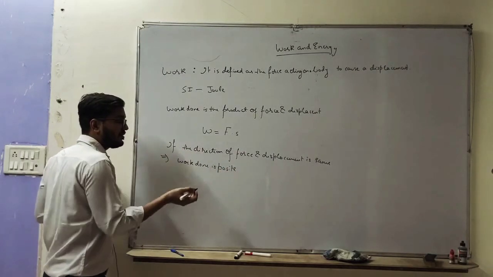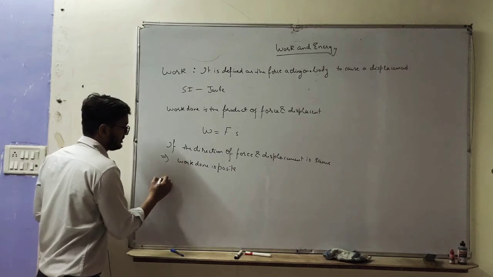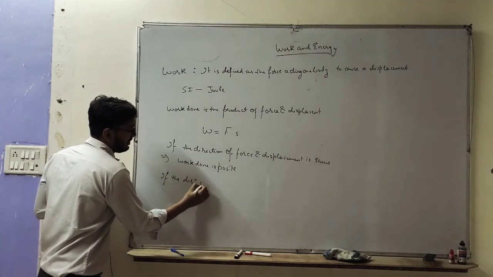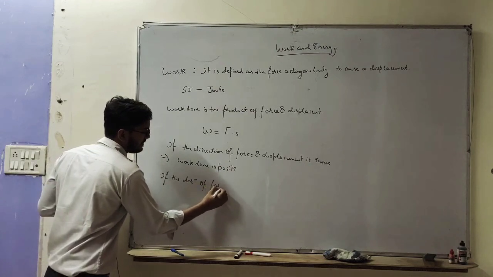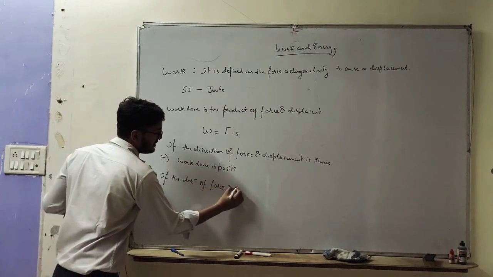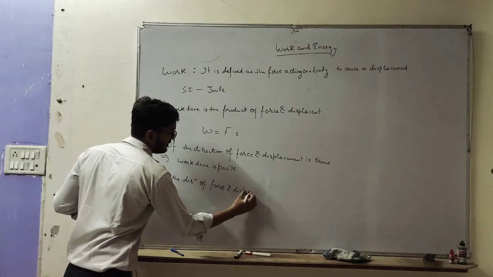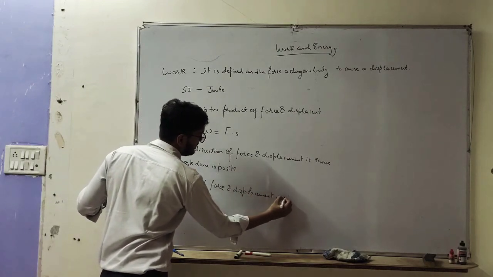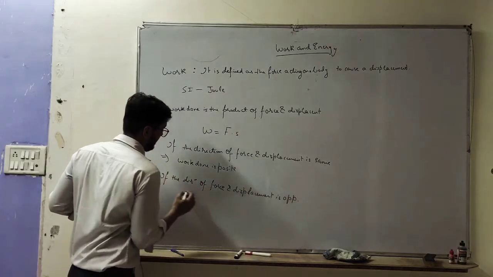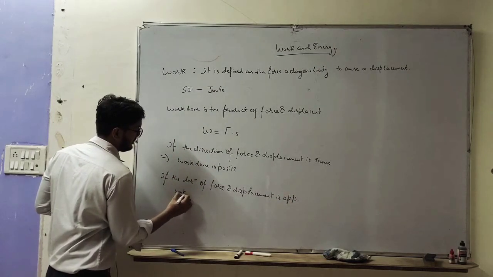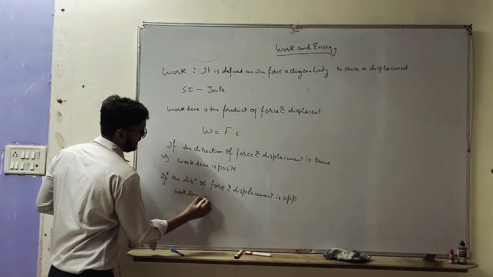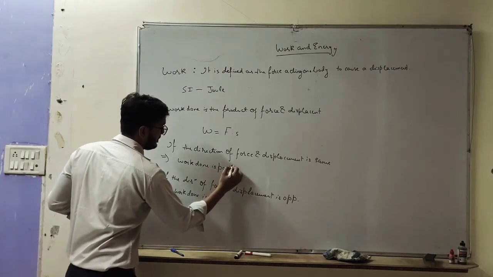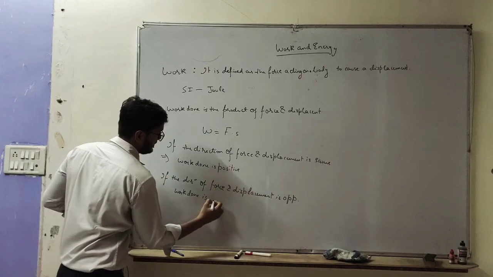Whereas if the direction of force and displacement is opposite, then work done is negative. This is positive, this is negative.